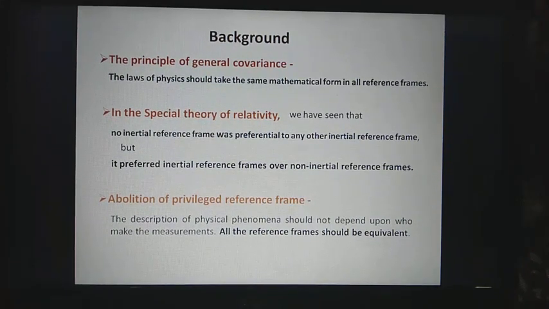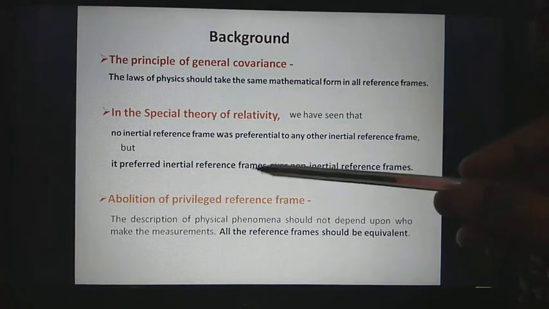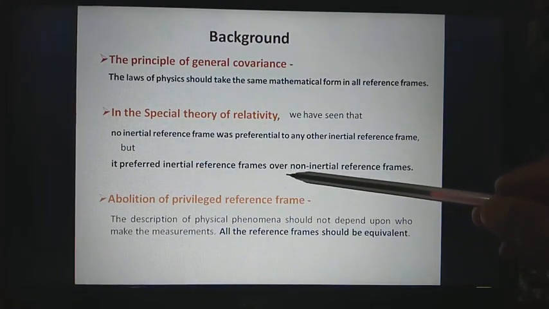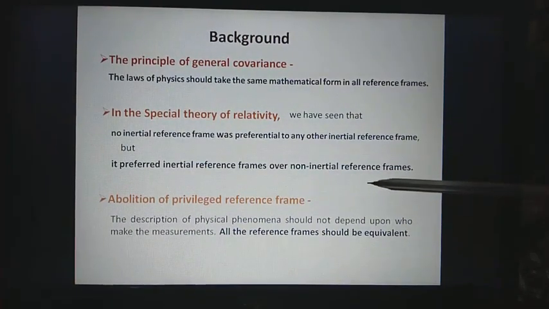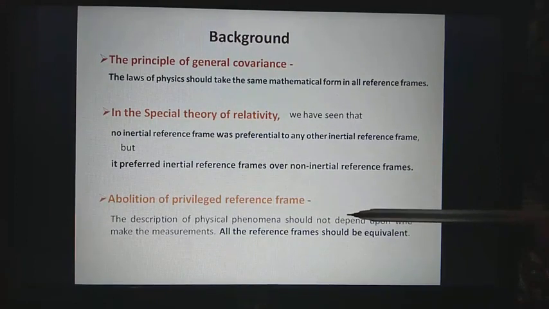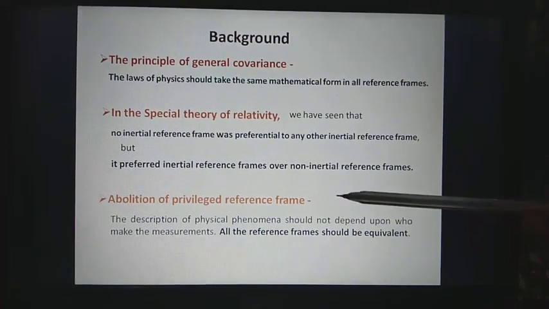Next thing, we have seen in the special theory of relativity that no inertial reference frame was preferential to any other inertial frame, but it preferred inertial reference frames over non-inertial reference frames. This means all inertial frames are equivalent.